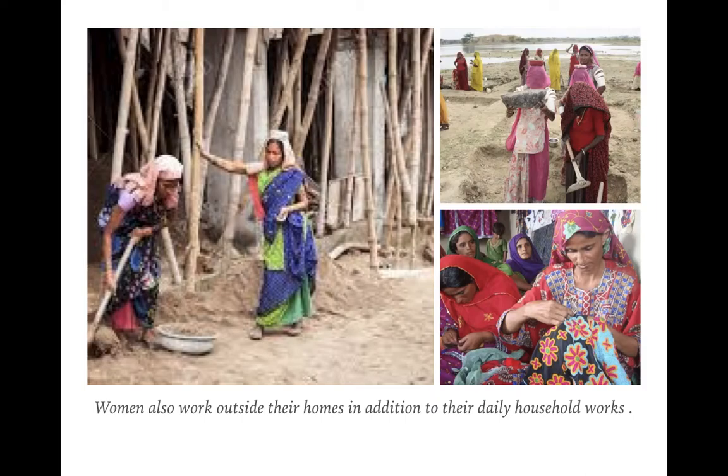Okay, so in this picture you can see a lot of women are doing the work in the construction field. There is similarly a picture where a woman is shown doing some kind of embroidery work. So there are many cottage industry जहाँनिर womenहरूले यसरी work गर्छ. But these women who are working outside their home, they are also carrying out the household works. उनीहरूले बाहिर सँगसँगै बाहिर पनि काम गर्दैछ, but they are also doing their everyday responsibility जुन चाहिँ छ घरको household work, जस्तै cooking, taking care of the children, fetching water. They are also doing that work.